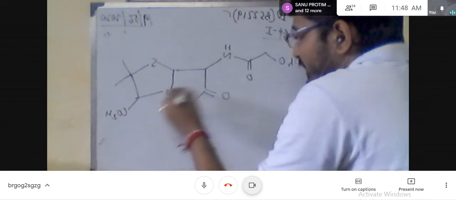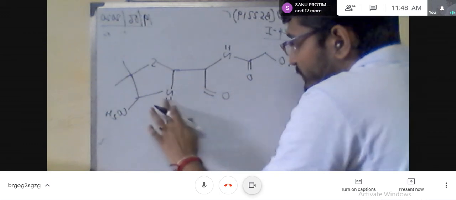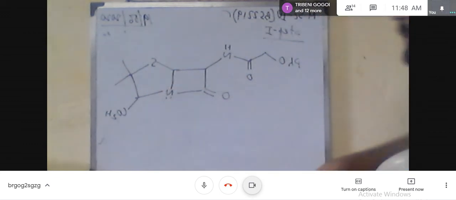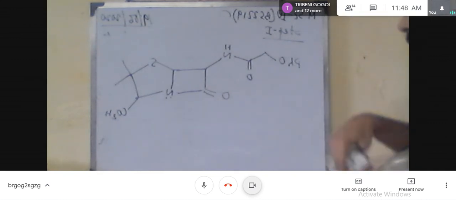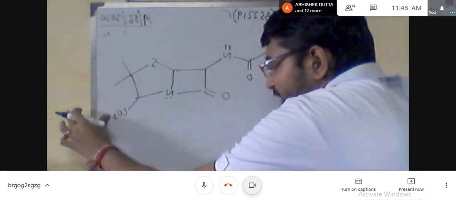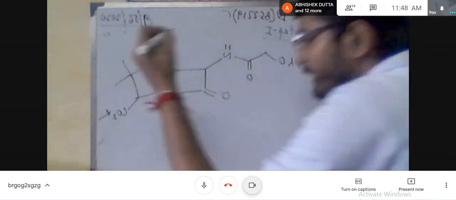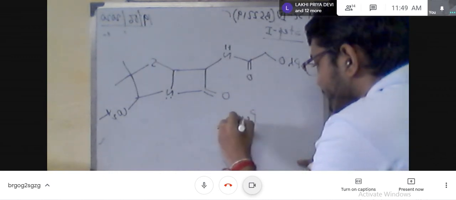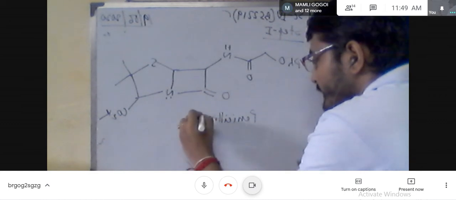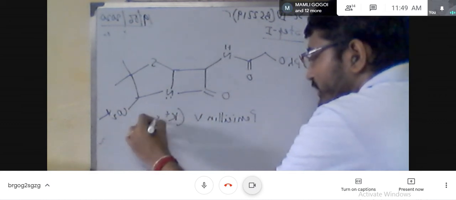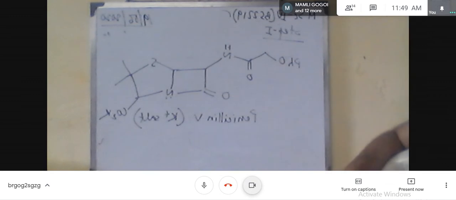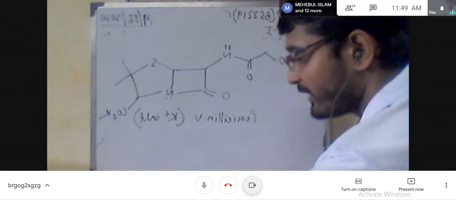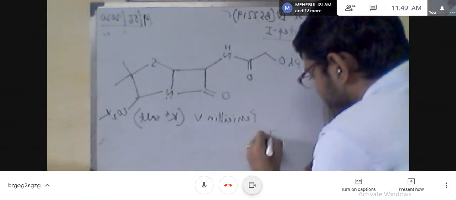So this is the total synthetic pathway of the generation of the penicillin V potassium salt, and you get the reference: JACS, 1957, volume number 79 and page number 1262 to 1263.